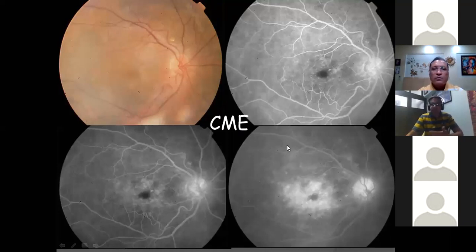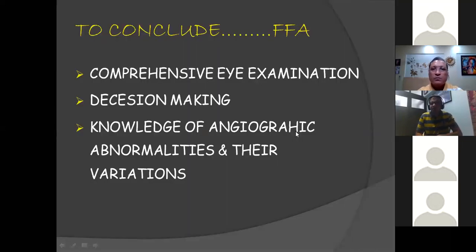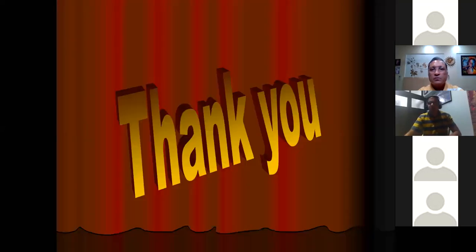So these are a few of the common indications of FFA which we see in day-to-day practice. There are many other rare indications also, but I won't be going into the details of all of these. The basic ones we have covered. So to conclude, fundus fluorescein angiography is a tool for comprehensive eye examination. It helps us in decision making, and it gives us knowledge of angiographic abnormalities and their variations in various clinical conditions. So with that, we come to the end of the first talk.